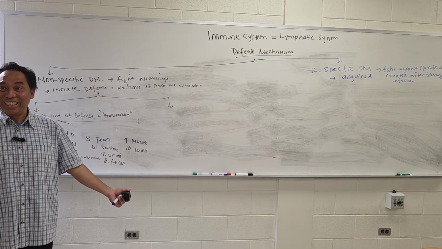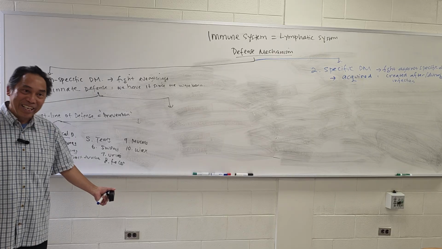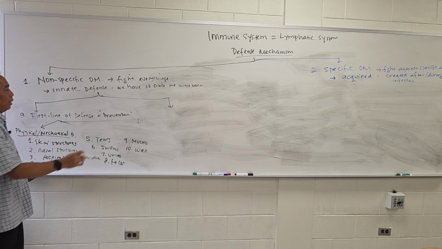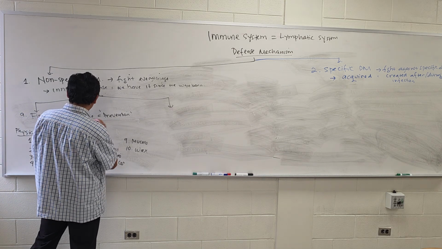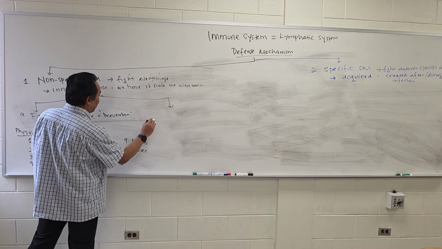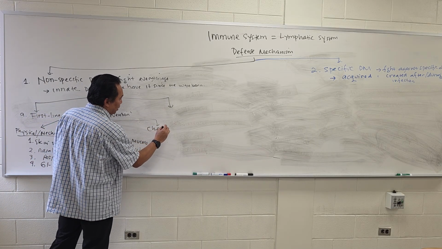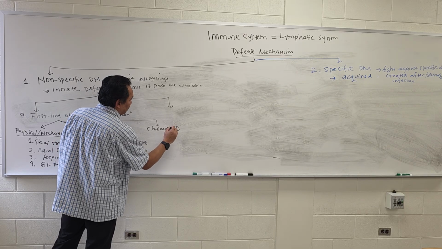Can you follow this, right? So put as many as possible over that. Make sure you understand that, yes, we have a mechanical, we have physical defense as the first line. Get it? It actually prevents infection. Now, the second first line of defense can be done also by chemicals that are produced in our body.